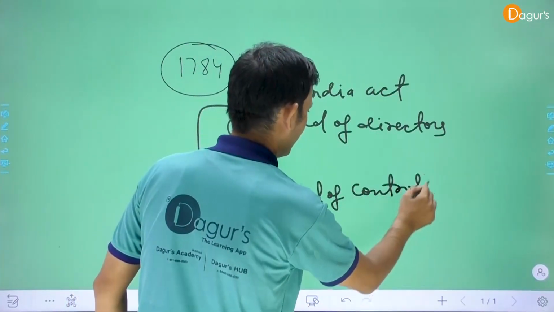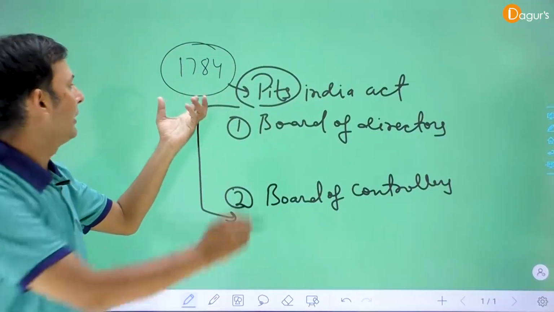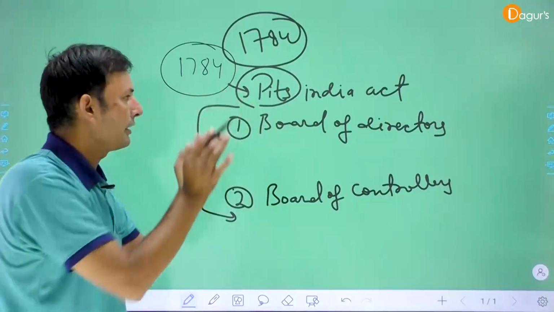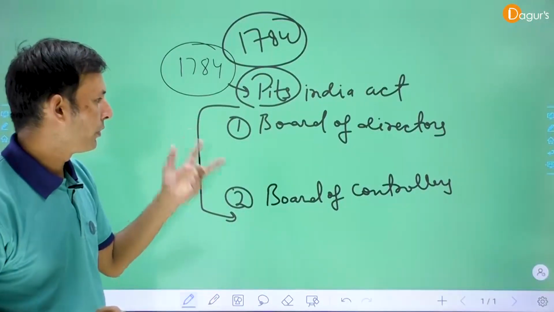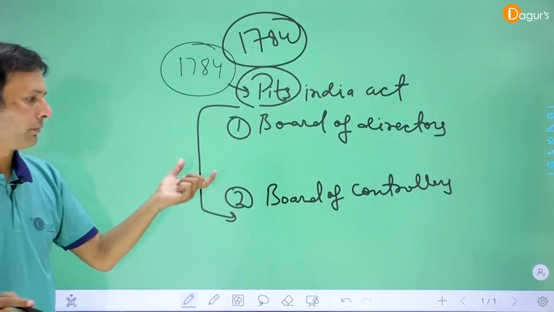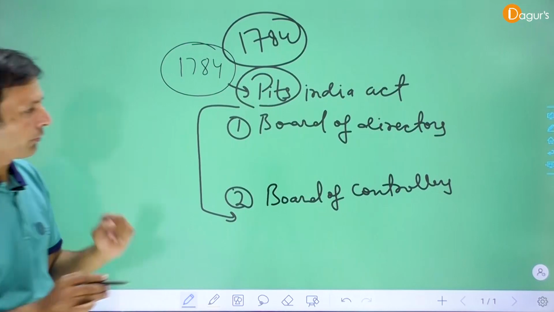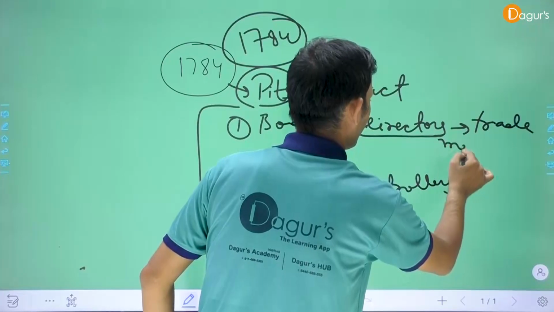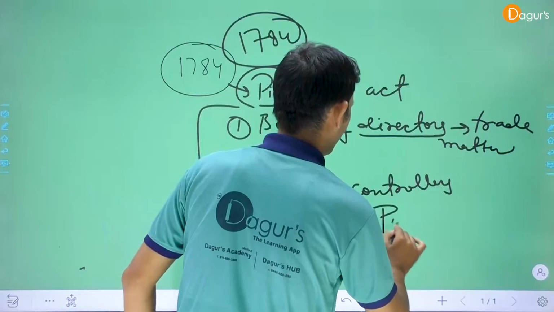I discussed this particular point repeatedly. The 1784 Pitt's India Act established two types of boards, the Board of Directors and the Board of Controllers. Clear? The Board of Directors basically belonged to trade matters, and the Board of Controllers basically belonged to political matters.